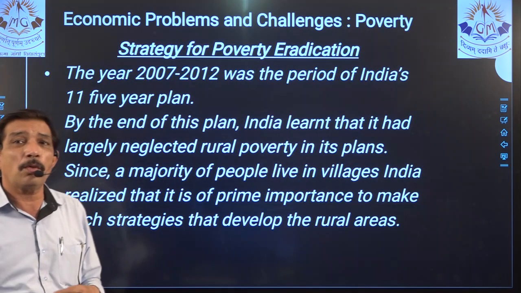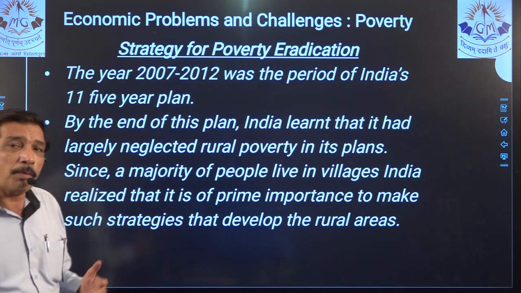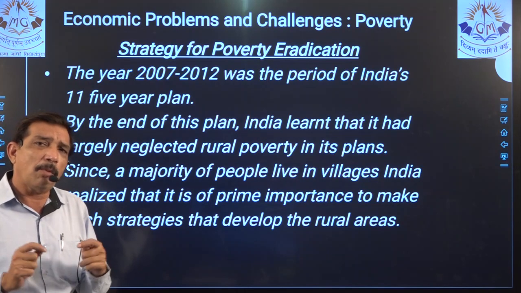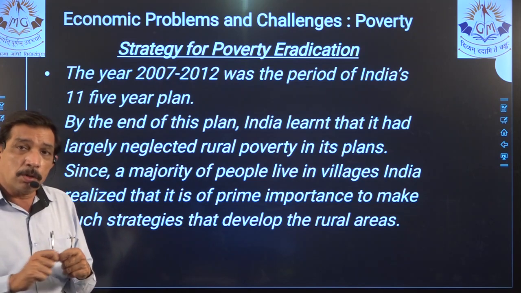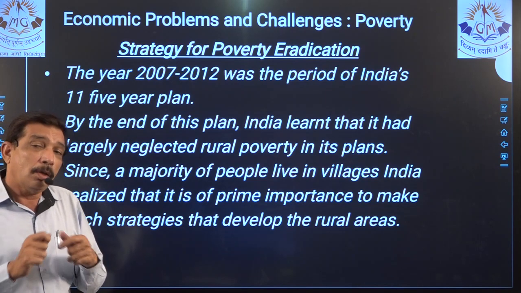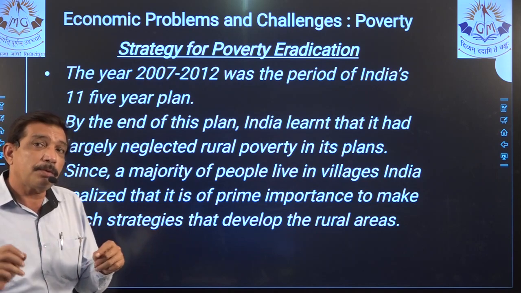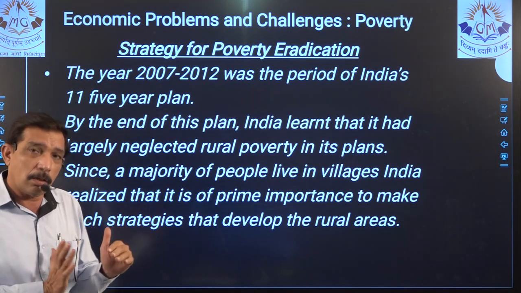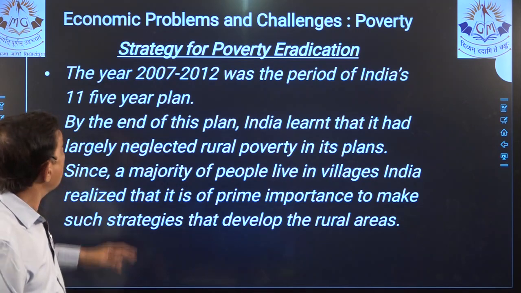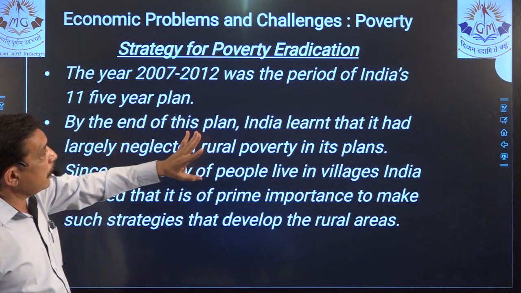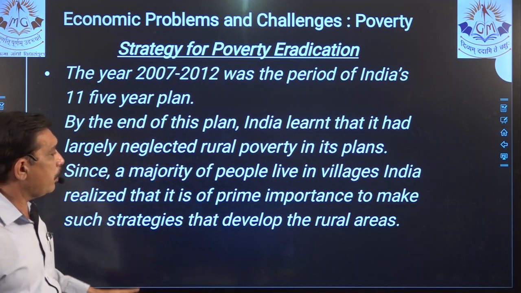You can reduce 1 or 2 lines from the lengthy points, and you memorize the points that way. The lines that you don't want, you think it's too difficult to remember, or if you think that by decreasing these few lines I can adjust this answer in 2 marks, or I can adjust these answers in 3 marks. Strategy poverty eradication, yes, we have yearly plans and all that.